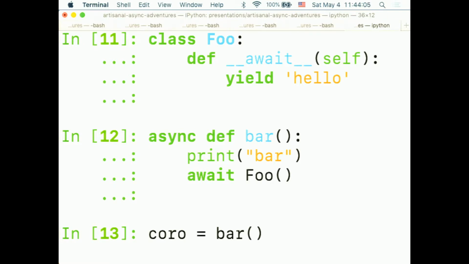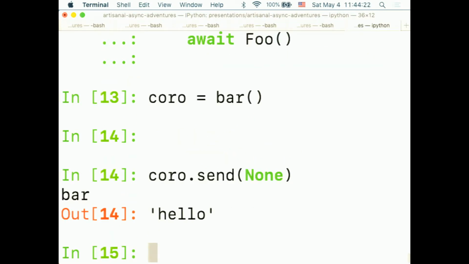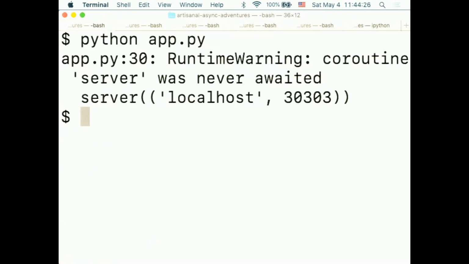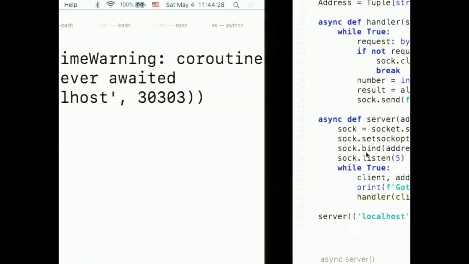So we have a way to suspend the execution of a function, manage when it can step to the next step, and we have a way from inside the function to signal to the thing that is stepping through the function some information. And we're going to use these two concepts to our advantage to make our server asynchronous.